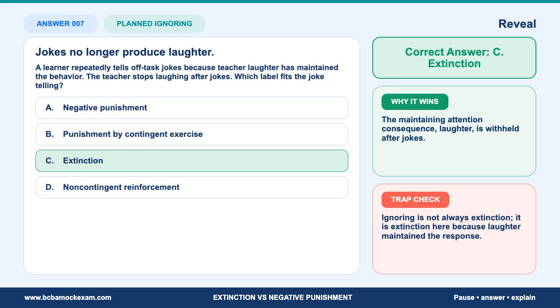Exam note. The detail that makes this extinction is the prior function. If laughter did not maintain the jokes, stopping laughter would not automatically be the correct label. Trap check. Ignoring is not always extinction. It is extinction here because laughter maintained the response. Extinction is function-specific. The procedure must match the maintaining reinforcer. That is the level of explanation you want before moving on.